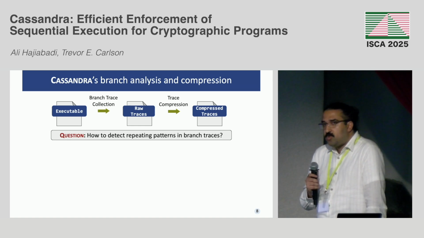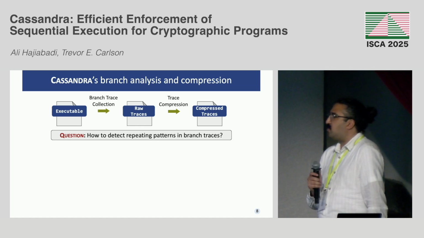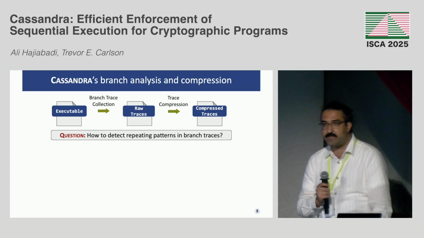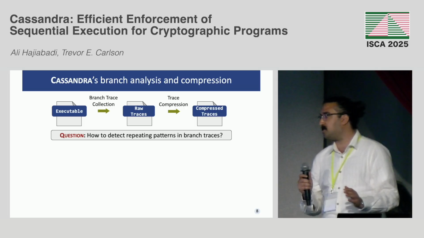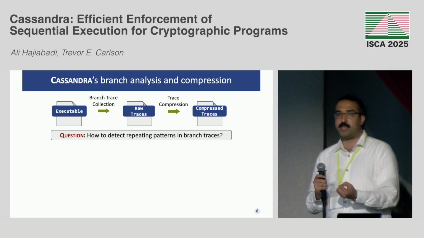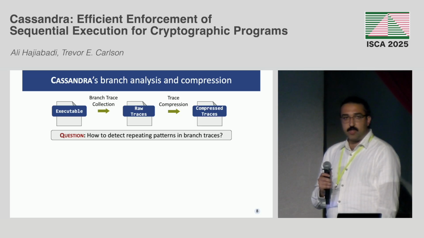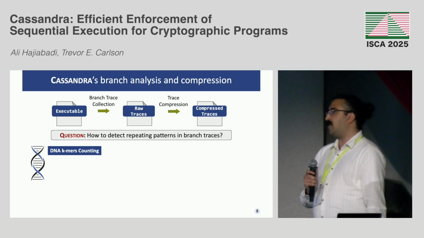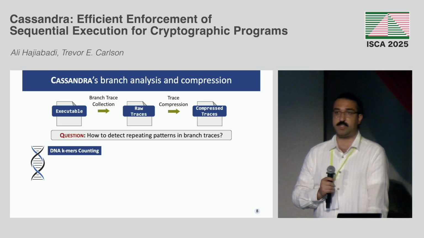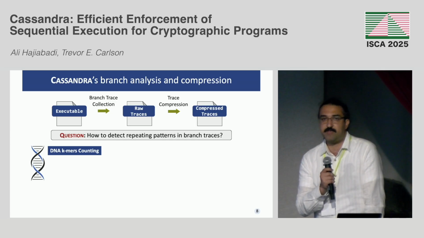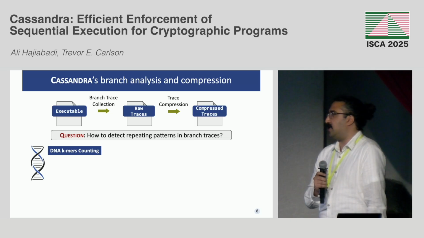And then to do the compression, we need to ask the question: how can we detect these repeating and unknown patterns, right? So you have these huge traces, up to 90 million in some applications, and we want to detect these repeating patterns. We explored many domains that do this, and one of these interesting domains is DNA sequencing, right? Because they have these large DNA sequences in which they want to detect specific patterns of the nucleotides.